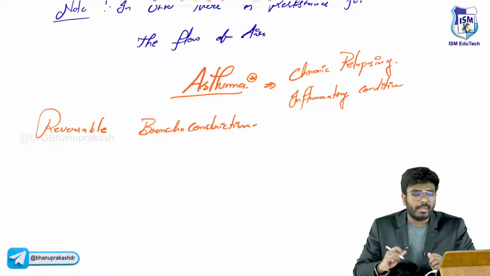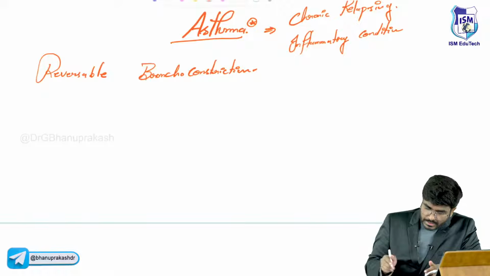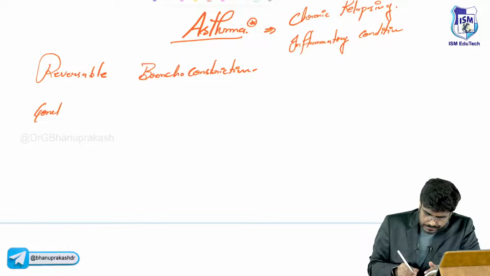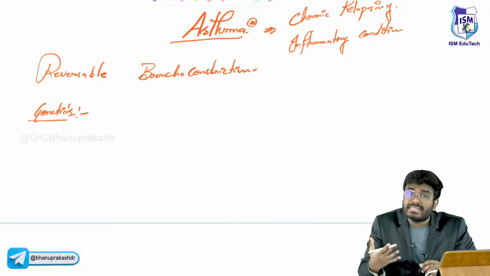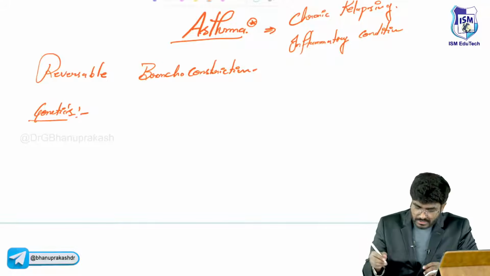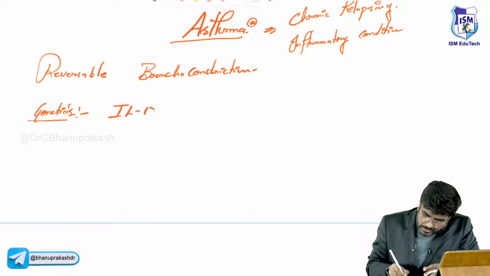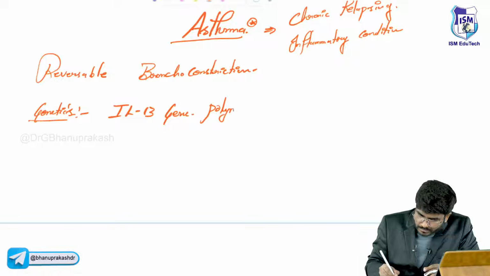Now, what are the genetics involved in this condition? Is there any genetics involved? Which people can get asthma? Let me write here, genetics. The genetics seen in patients with asthma is interleukin 13 gene polymorphism.